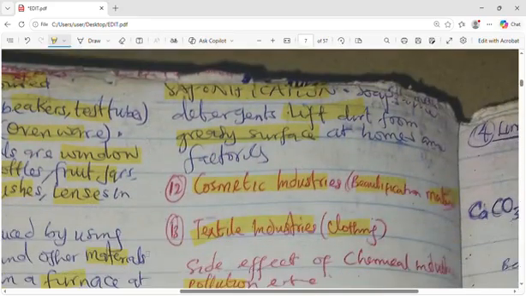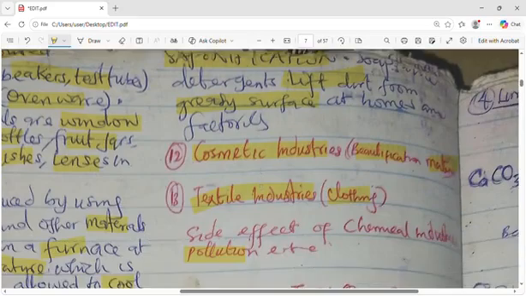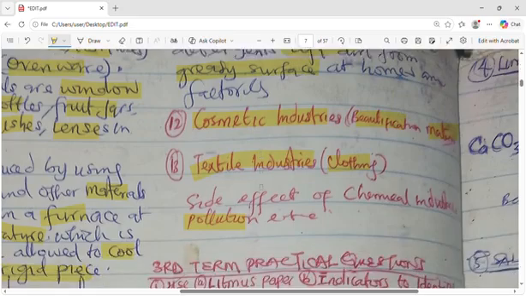Then detergents can lift dirty things from greasy surfaces at home and factories. Other industries we have are cosmetic industries. They make beautification materials, so all these things that women use. Then textile industry, anything clothing material. And the side effect of chemical industries is that it can cause pollution.